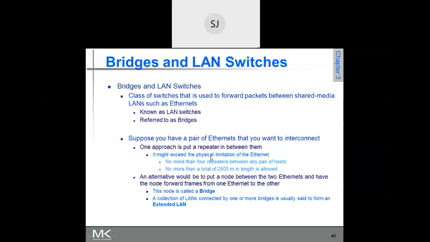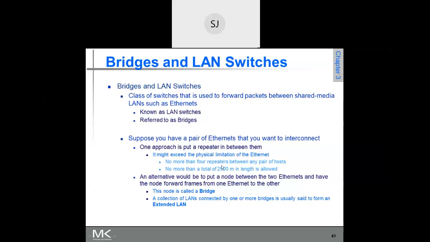It might exceed the physical limitation of the Ethernet, because for a LAN the distance between two nodes cannot be more than 1 or 2 kilometers. As the distance increases, the quality of service goes down.